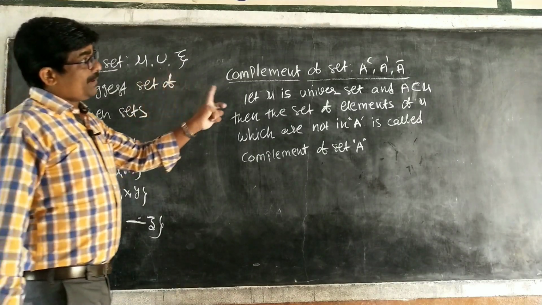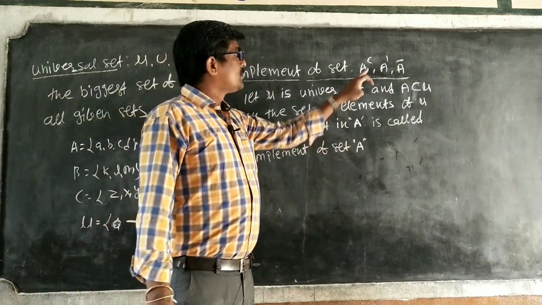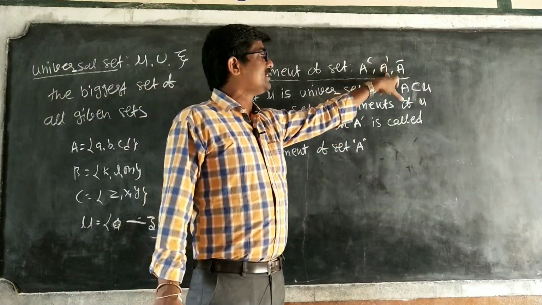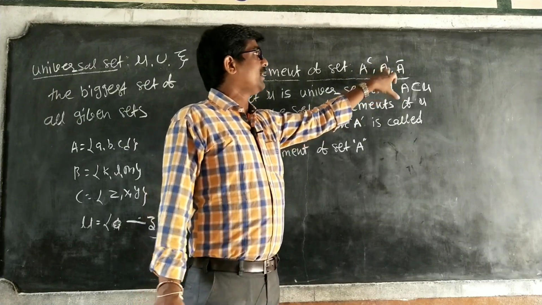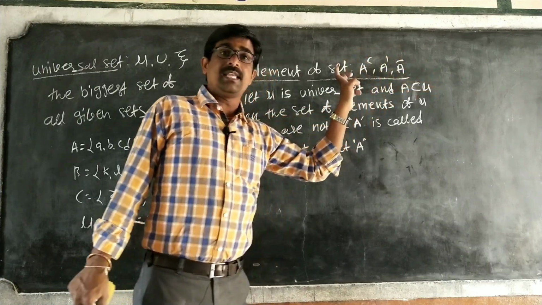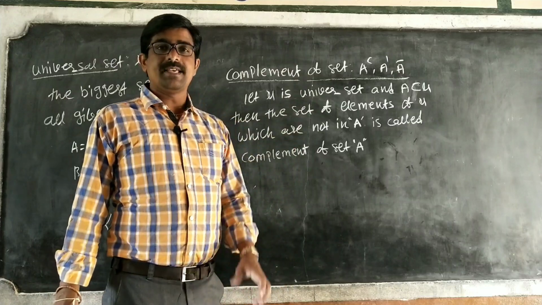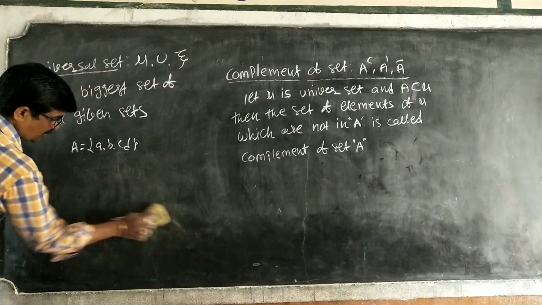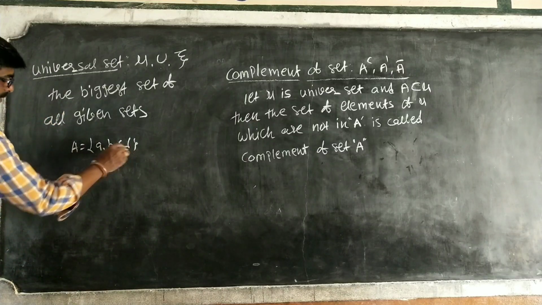Next, complement of a set. If I take set A, that is called A complement. These are the notations: A complement or A dash or A bar. What is the complement? So observe here. Here I take A equal to A, B, C, D.